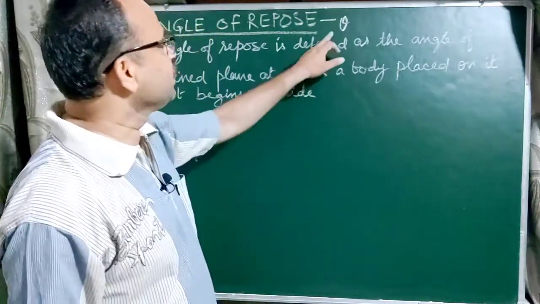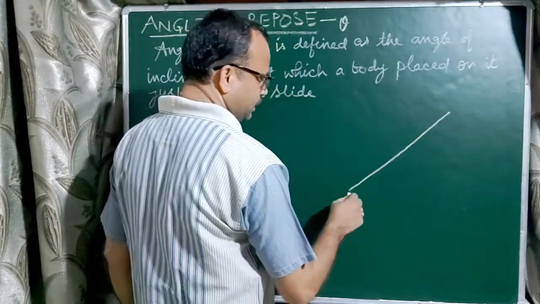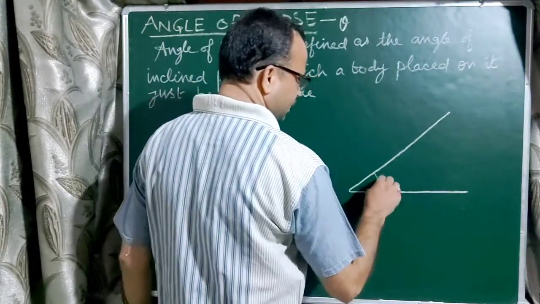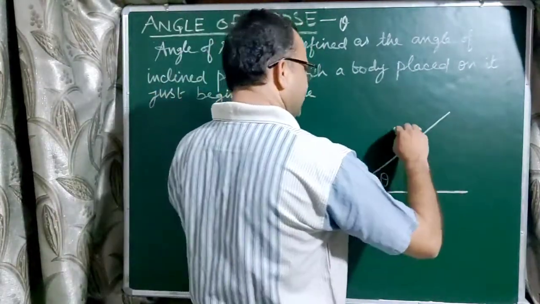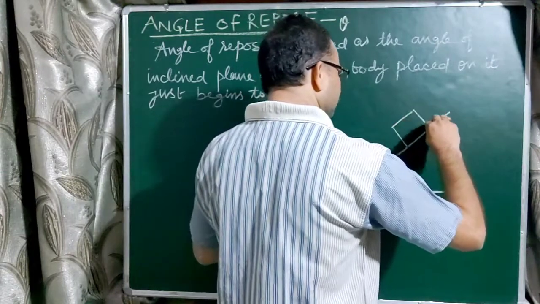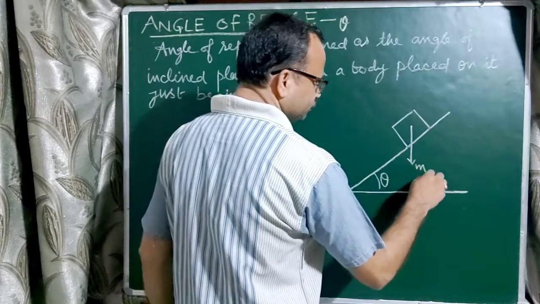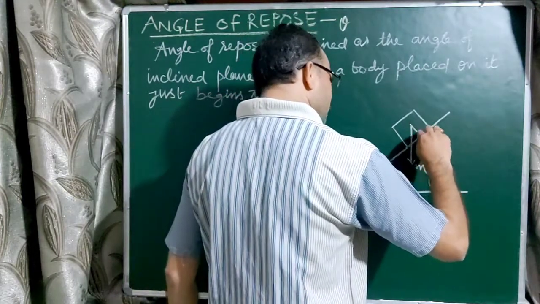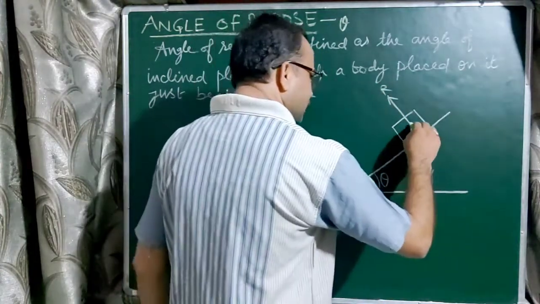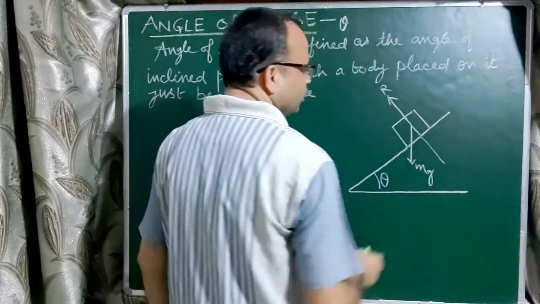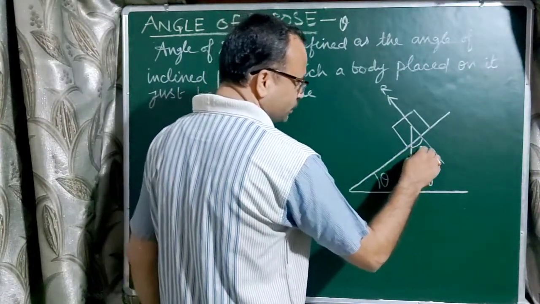It is denoted by angle theta. So this is the angle of inclined plane, this angle theta. The inclined plane makes an angle theta with horizontal, and a body is placed on the surface. As we see in the figure, weight always acts vertically downward, and normal reaction R is always perpendicular to the surface. On extending this line in the backward direction, this weight makes an angle theta from this line.